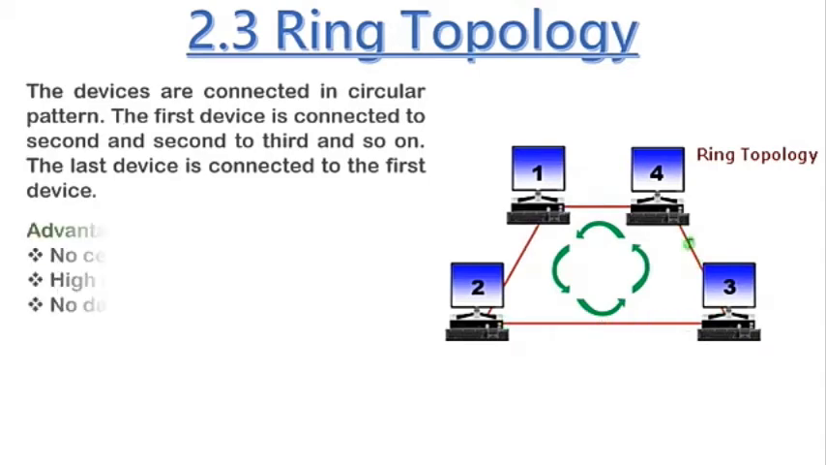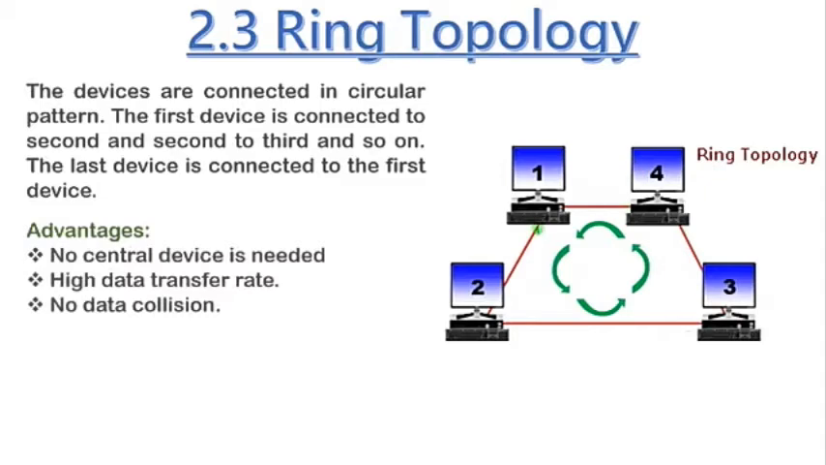If the first computer wants to send a message to the third computer, it should first send to the second computer, then it will send to the third computer. And the advantage is that it does not need a central device. And the second, it can transfer data at high speed, because at once only one computer can do activities, can run that application. So that's why there is no troubleshooting. This is the advantage of this topology.